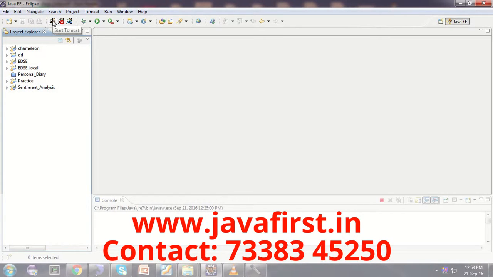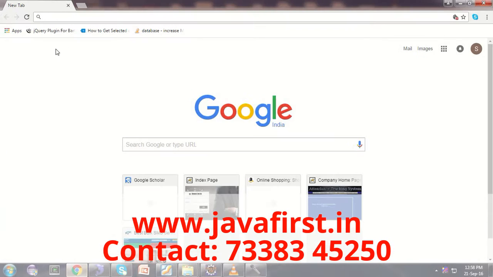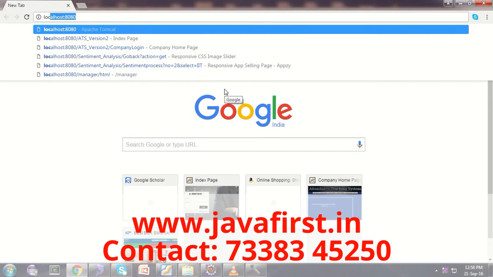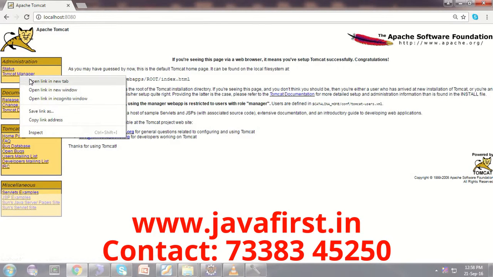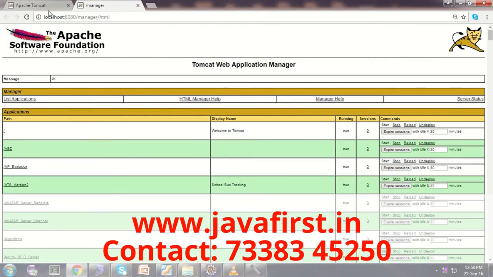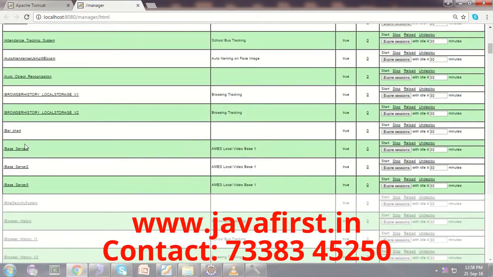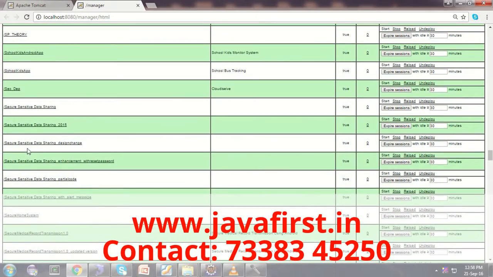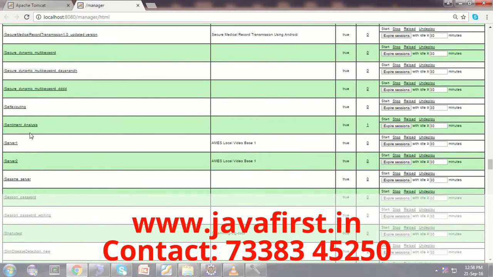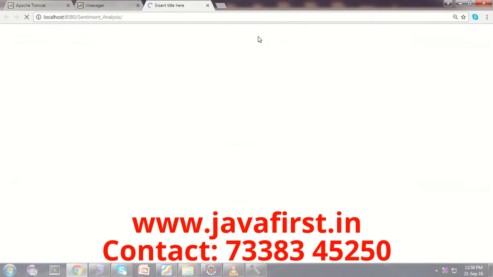So after starting Tomcat, first you need to open a browser. You need to type localhost; either you can type localhost or the IP address of your system. After typing localhost, you just need to give the port number of your Tomcat server. Then open the Tomcat manager link, and you'll find the name of your project, sentiment analysis.